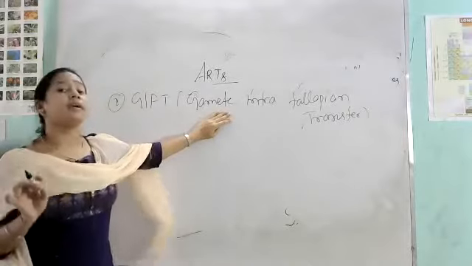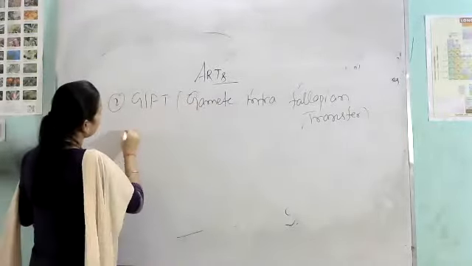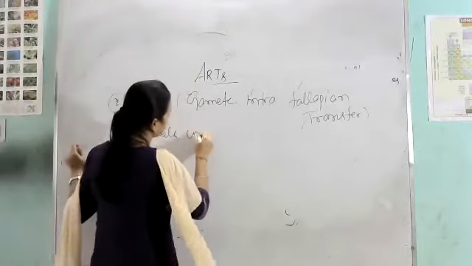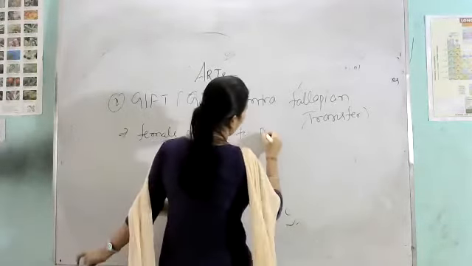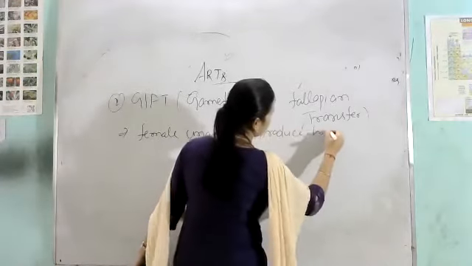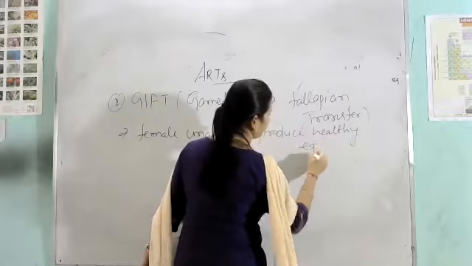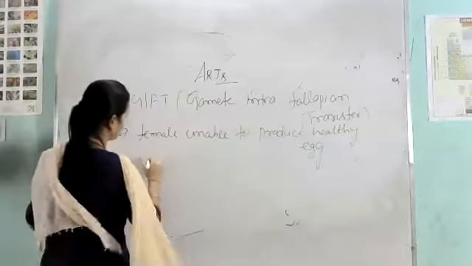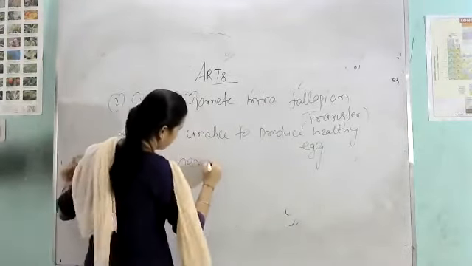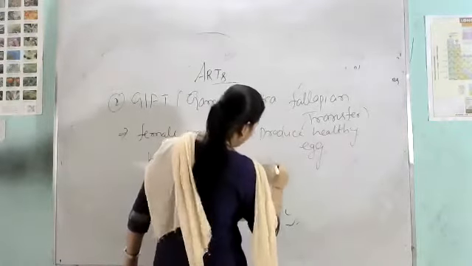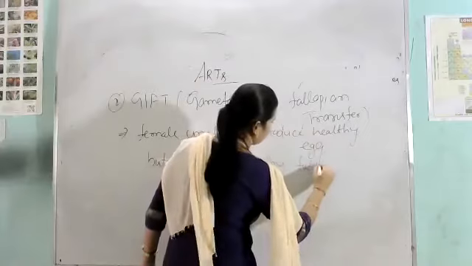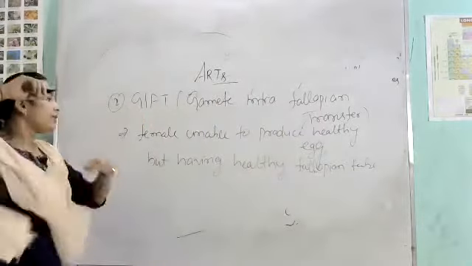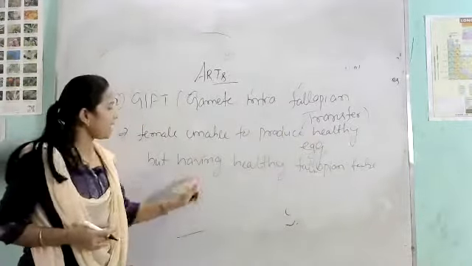See, the reason behind this is, in this case the female is unable to produce a healthy egg, but has a healthy fallopian tube.